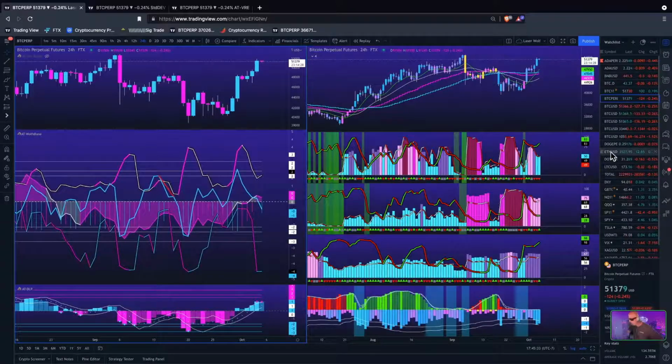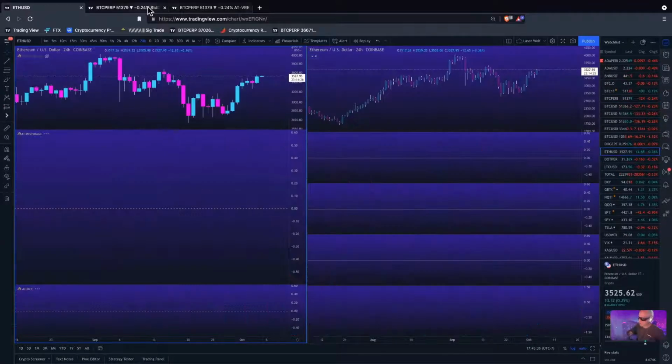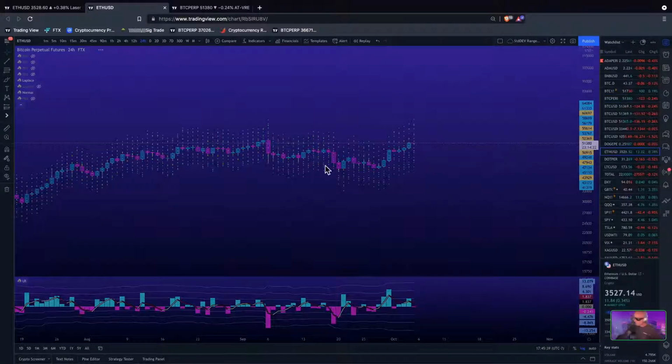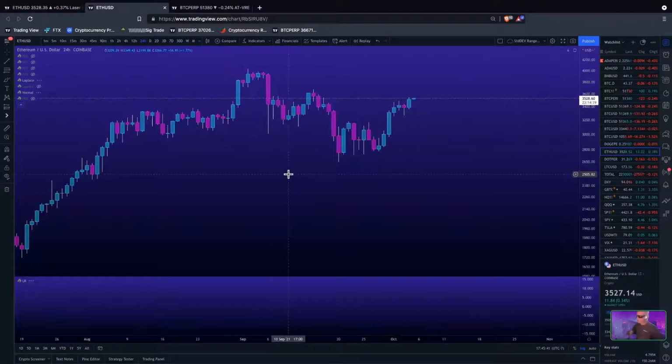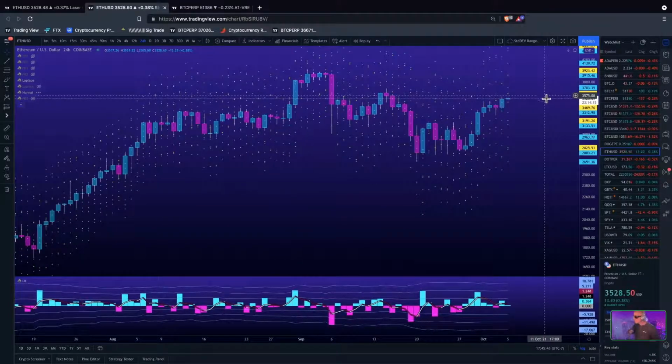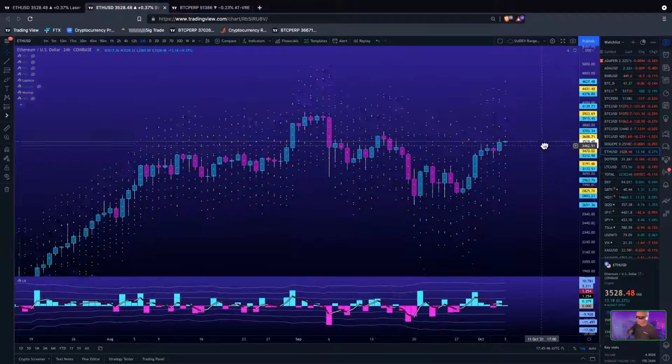All you Ethereum fans out there, let's pop over onto ETH. All right, let's get some probability levels for Ethereum. Beautiful little ETH, huh?